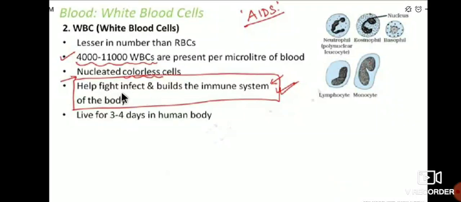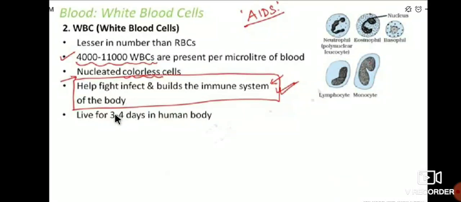It helps fight infection and builds the immune system of the body. That means it fights against many diseases. That's why it helps to fight infection and builds the immune system of the body.